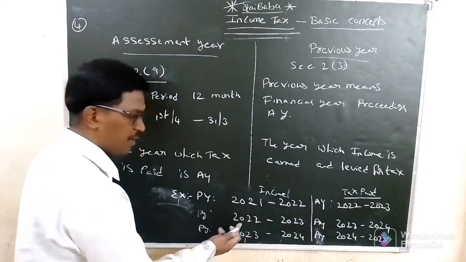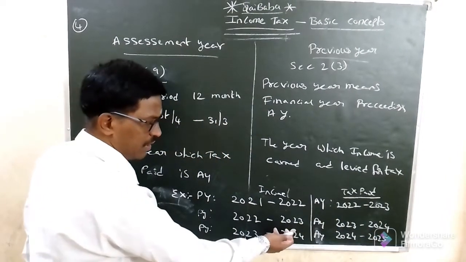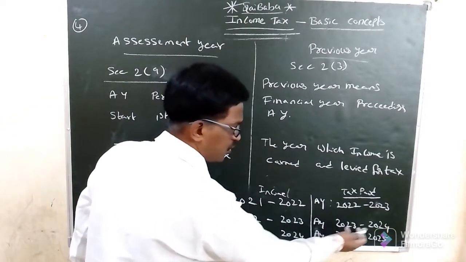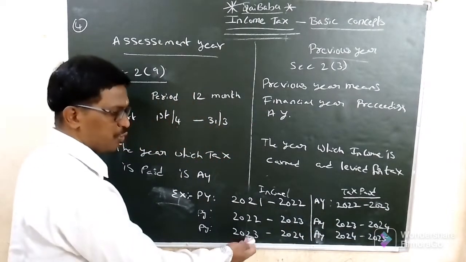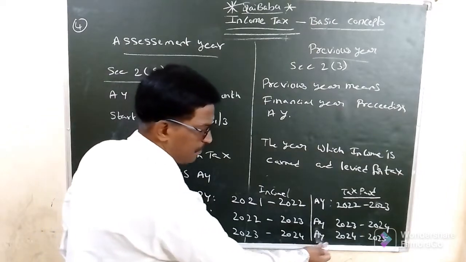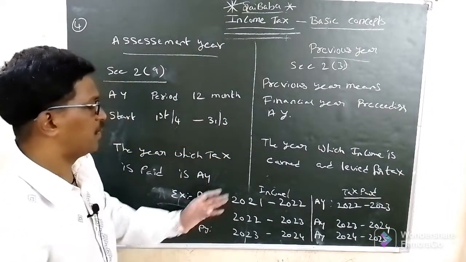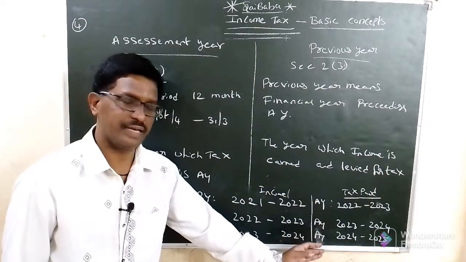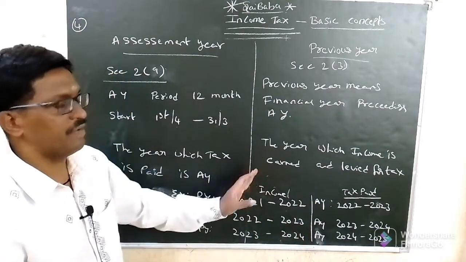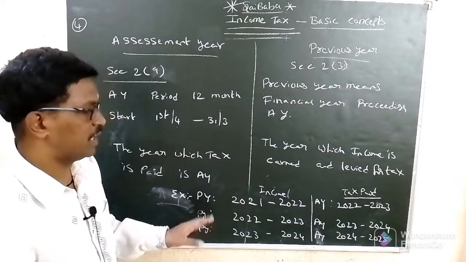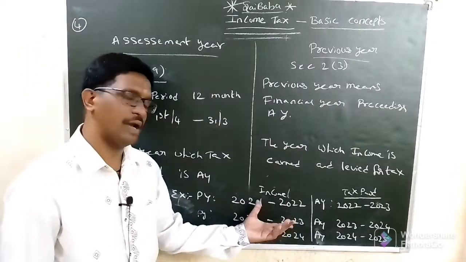If income is earned in 2022-23, the tax is paid in 2023-24. If income is earned in 2023-24, the tax is paid in 2024-25. So whichever year is taken as present, that is the previous year.